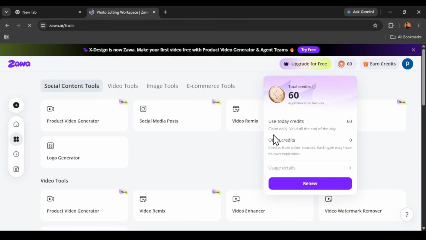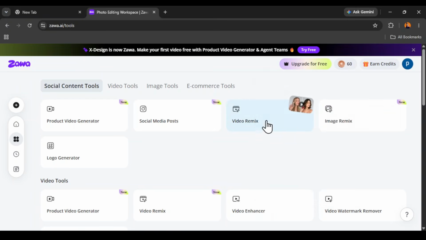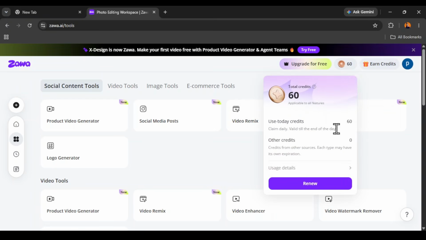60 credits. Now look at use today credit, claim daily, valid till the end of the day. So this platform gives you 60 daily credit, and of course, like you can see, it's every single day. So by the end of the day, this 60 credit expires. Log in again and then get your 60 credit.